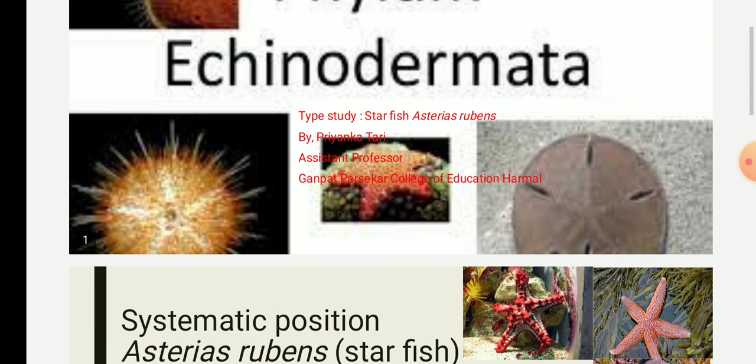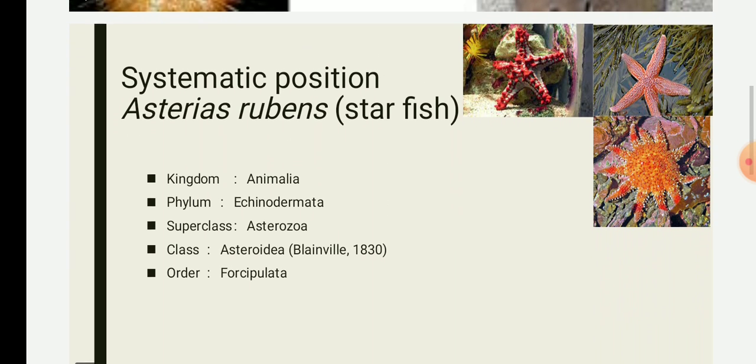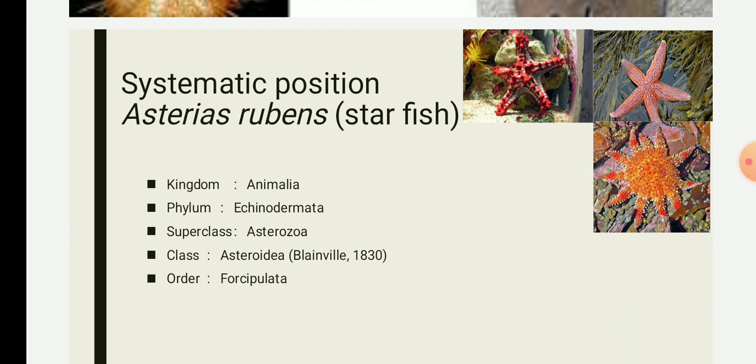Due to its star-shaped appearance it is classified under the class Asteroidea. So we'll see the systematic position of the starfish, particularly Asterias rubens. It is classified under the kingdom Animalia, phylum Echinodermata, superclass Asterozoa, class Asteroidea.